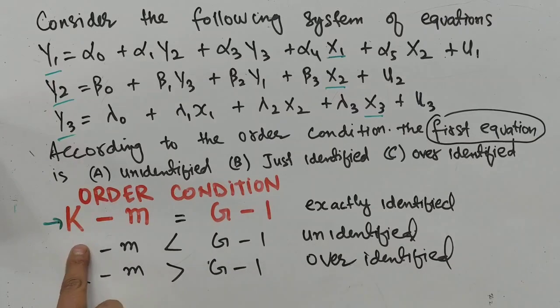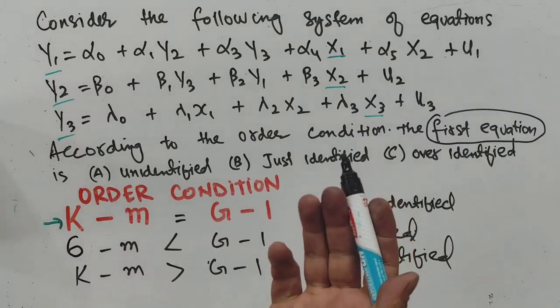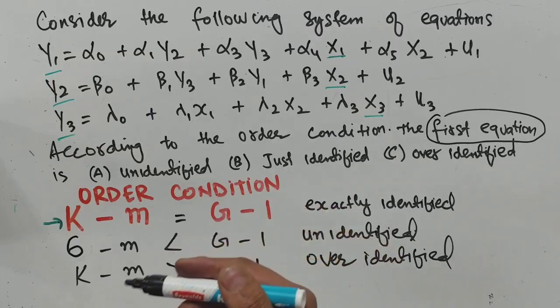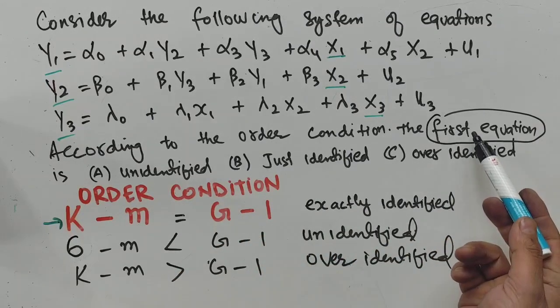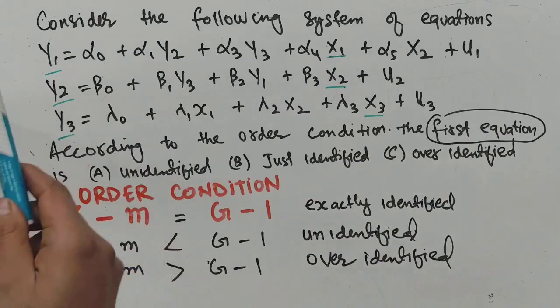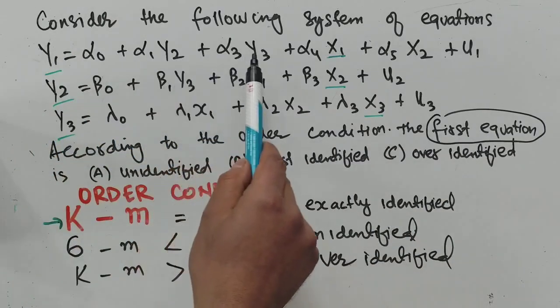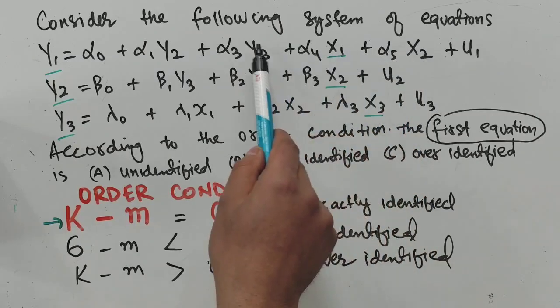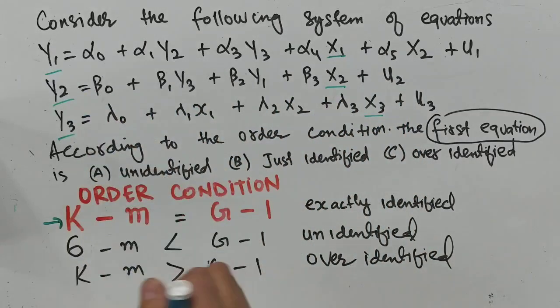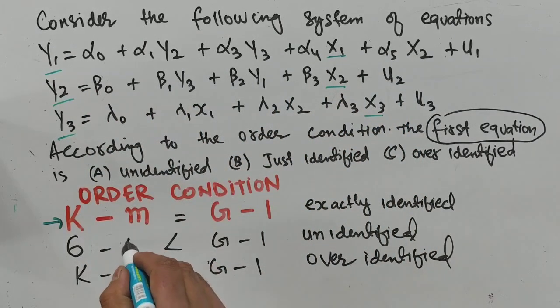K comes out to be 6 minus what is m? M denotes the number of variables in a particular equation. Since we are being told about the first equation, what are the variables here? y1, y2, y3, x1, and x2. So we have 1, 2, 3, 4, 5. So m will be 5.